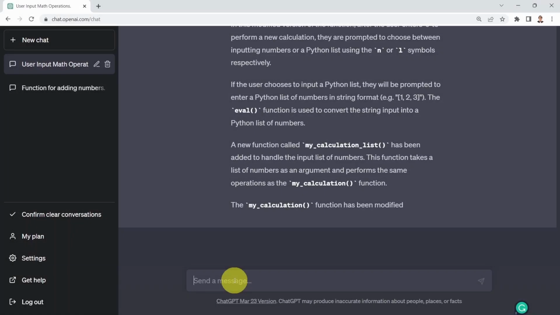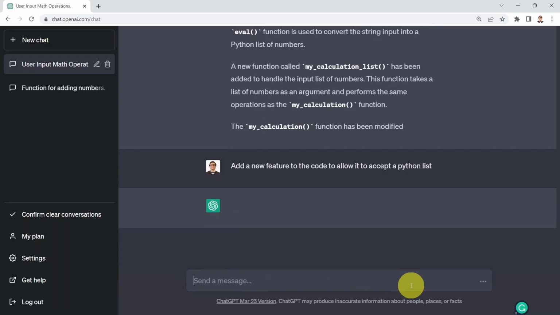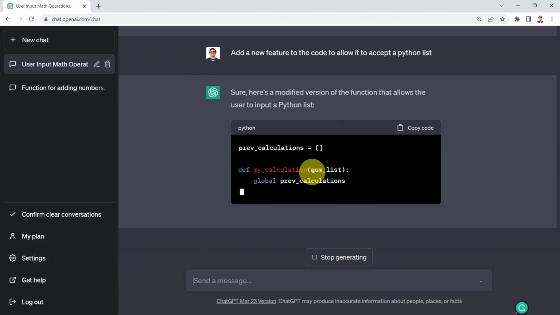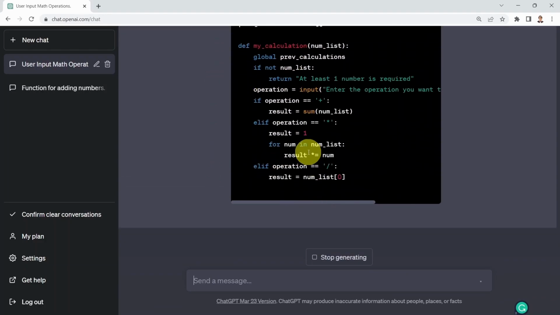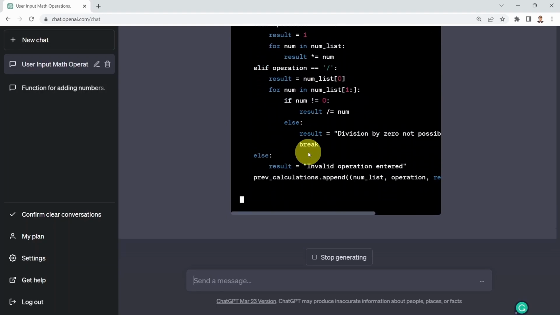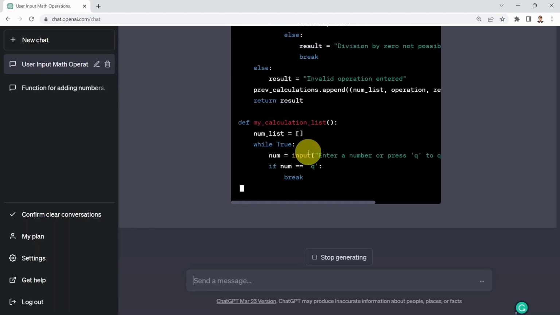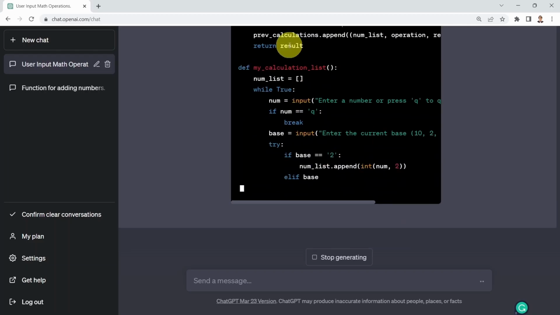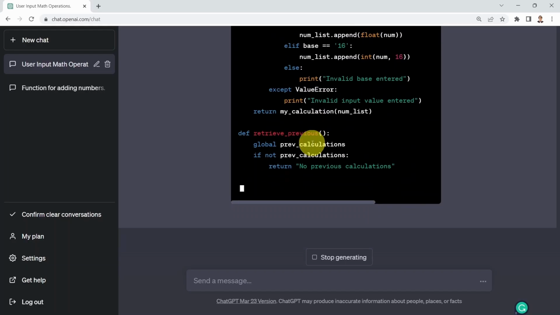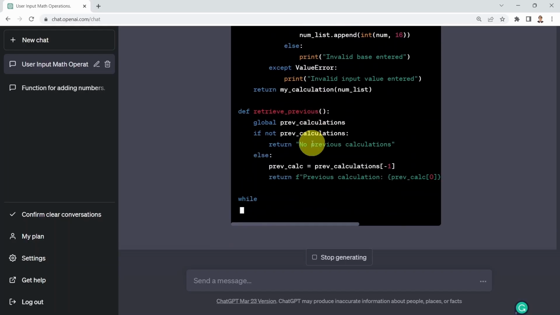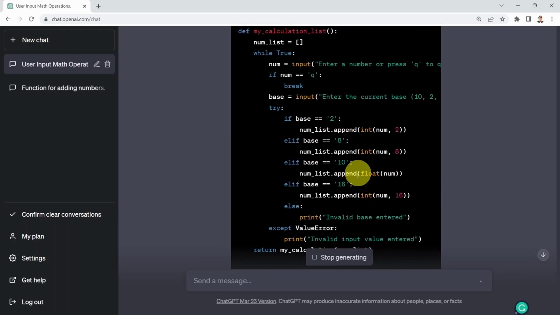All right, so what if I would like to add a new feature to the code to allow it to accept a Python list instead? So I'm going to say, add a new feature to the code to allow it to accept a Python list. And let's see, and here we go. Basically what you notice right now is we're going to have a lot more advanced code compared to the original Python function, which was only 4 lines. And this is the code here that can accept a Python list and perform all the operations for us. You will notice as well that the base has been incorporated here too.